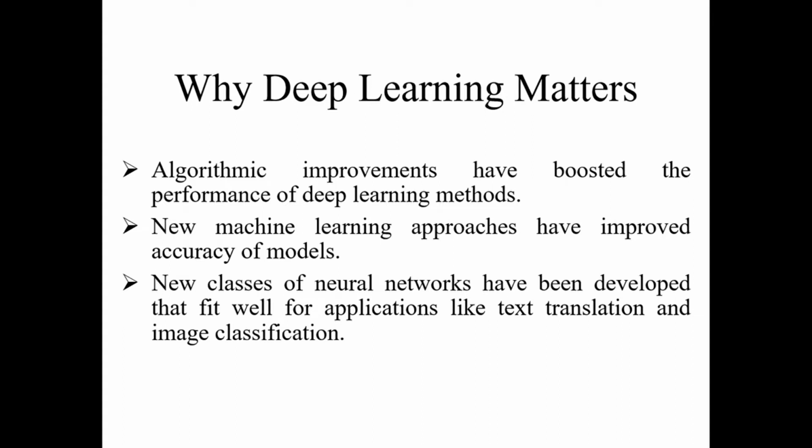And the next important aspect, new classes of neural networks have been developed that fit well for applications like text translation and image classification. In translation and image classification, deep learning is very important because deep learning is purely based on neurons.